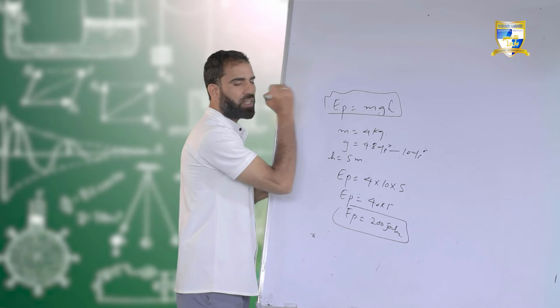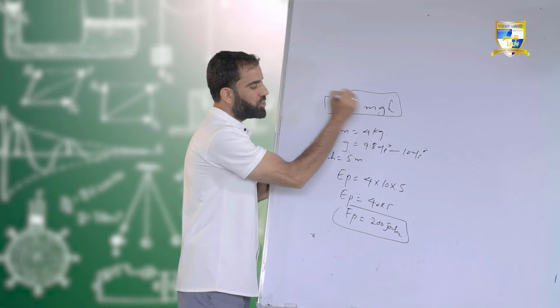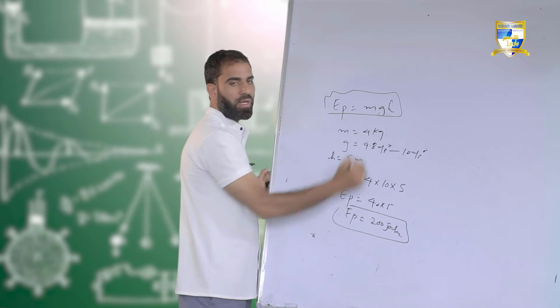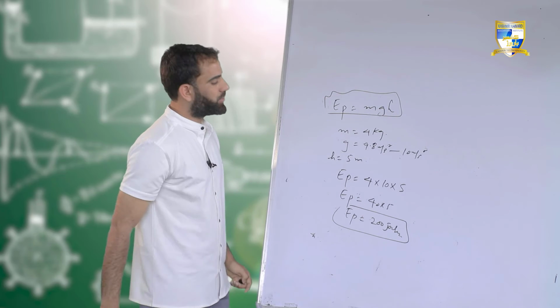And what is m? Mass of an object. What is g? Acceleration due to gravity. And what is h? H is the height.